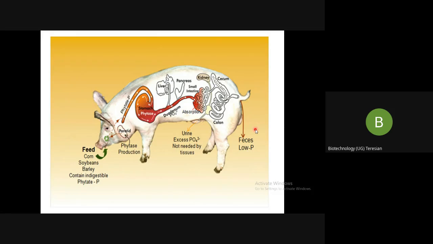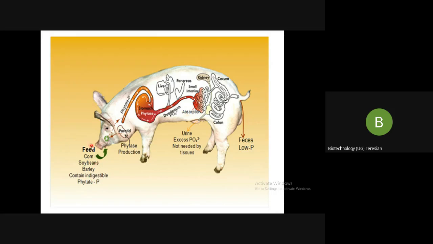So this Enviropig is genetically engineered to produce an enzyme known as phytase in the salivary gland to enable more effective digestion of phytate, the form of phosphorus that is found in pig feed ingredients like corn and soya bean. Whatever pig feed they're providing, like corn, soya bean or barley, contains what? Phytate. What is phytate? It is phosphorus which is in the bound form. That is, it cannot be digested.